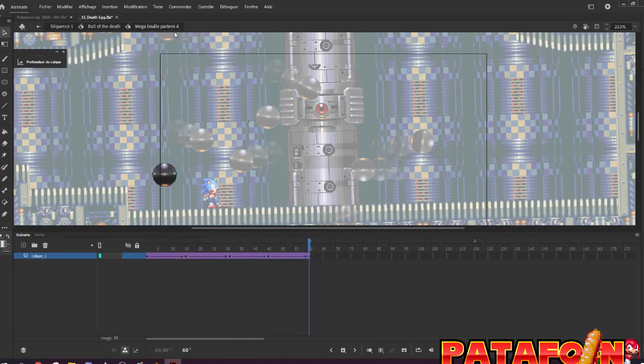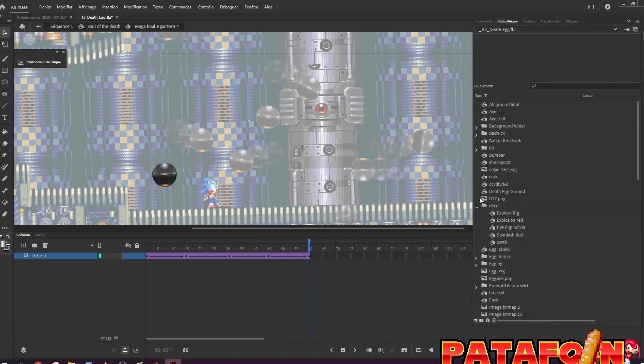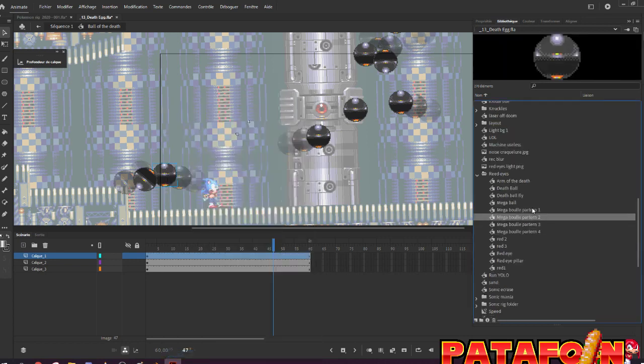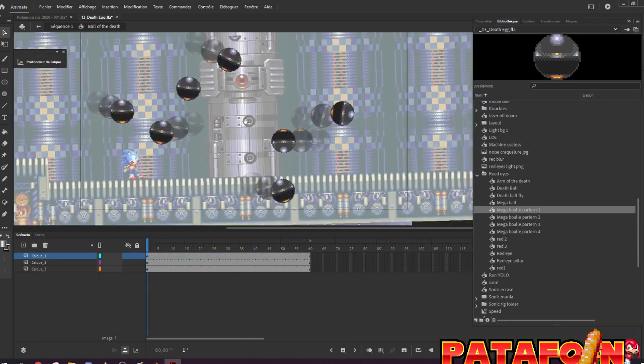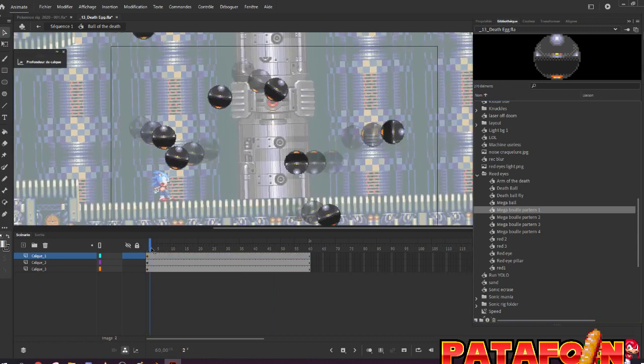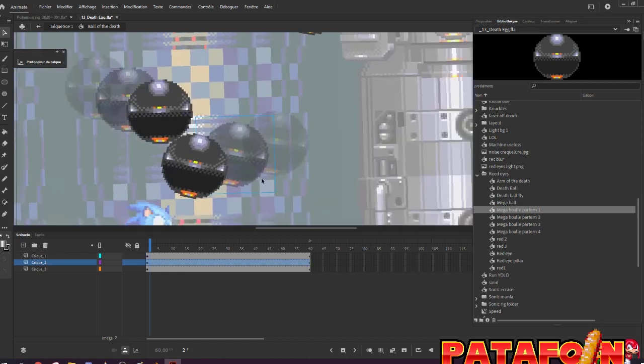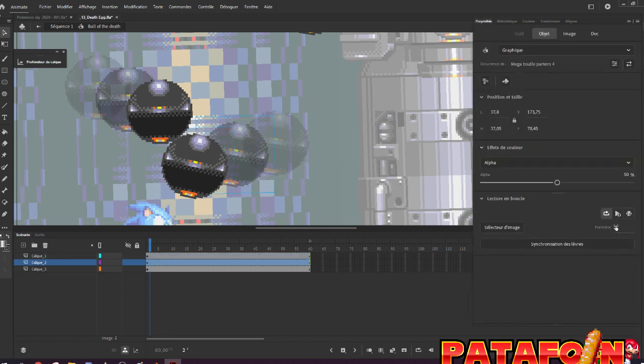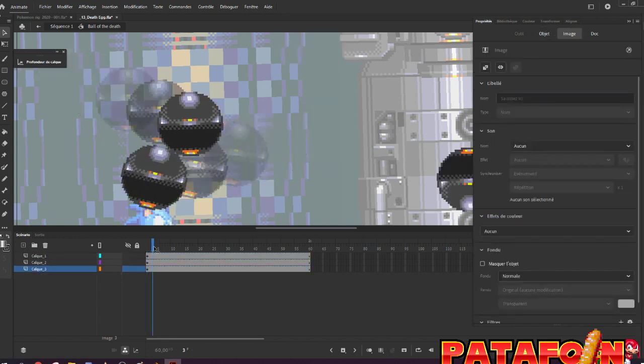And since there is the word 4, I guess there are 4 different animations. Yes, there are 4 different animations, 4 patterns. And I think I duplicate them a lot. And then I do some speed effect. And since it's just one frame earlier, so this one starts frame 10, this one starts frame 9, and this one starts frame 8. So that's why there is a small lag effect.